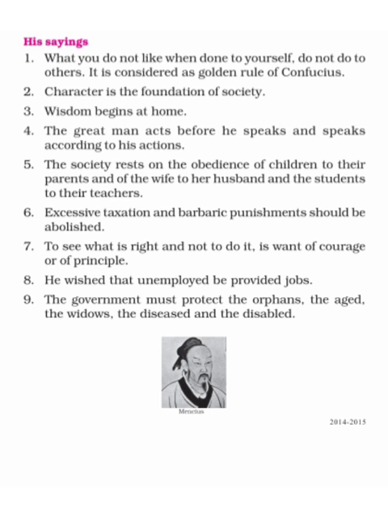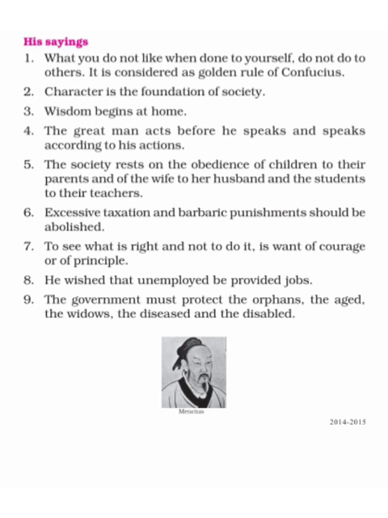Character is the foundation of society. Wisdom begins at home. The great man acts before he speaks and speaks according to his action. Society rests on the obedience of children to their parents, of the wife to the husband, and of students to their teachers. Excessive taxation and barbaric or cruel punishment should be abolished. To see what is right and not to do it is a lack of courage or of principle. It tells that it is not enough to know what is right, you have to do what is right.